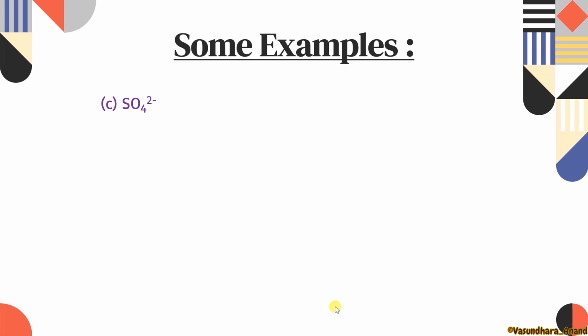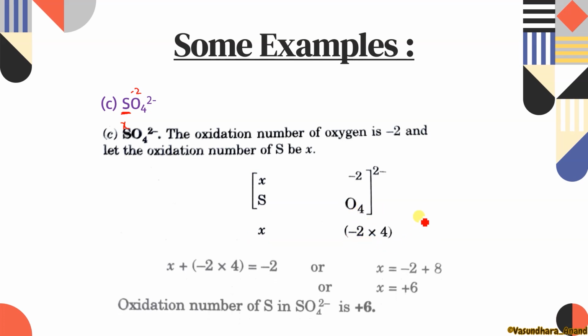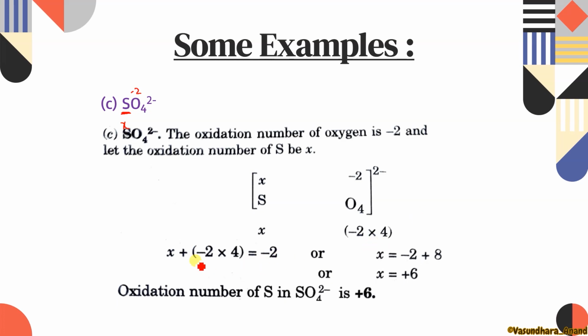And this is SO4 2-. It is a radical. It is a charged compound, so the sum of the oxidation numbers of all the atoms will not be 0. What will it be? It will be -2. Again, the central atom is sulfur over here, so we will find for the sulfur. Assume this is X and one oxygen is having -2. How many oxygens are there? 4. यानी कि one sulfur is X and 4 oxygens. So X plus -2 into 4 will be equal to -2 because the total charge is -2, isn't it? So just solve it and you'll get that X is equal to +6.